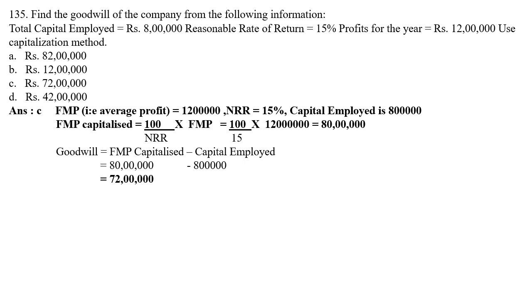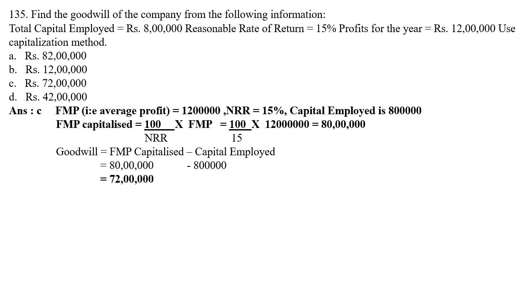So you will write the formula: FMP capitalized equals 100 divided by NRR into FMP. So 100 divided by 15 into 12 lakhs. FMP is 12 lakh. You will get your answer as 80 lakhs. Okay, 80 lakh will be your answer.